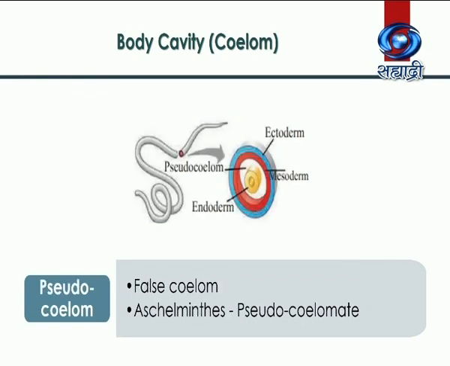Now comes the pseudocoelom. Pseudo is false. That means false coelom. Here, a cavity is present, but it is not formed due to splitting of mesoderm. Instead, it is formed because of formation of blastocoel and mesodermal patches sustained in this cavity. Blastocoel is the first cavity formed during the embryonic development. Animals belonging to phylum Aschelminthes are pseudocoelomates.